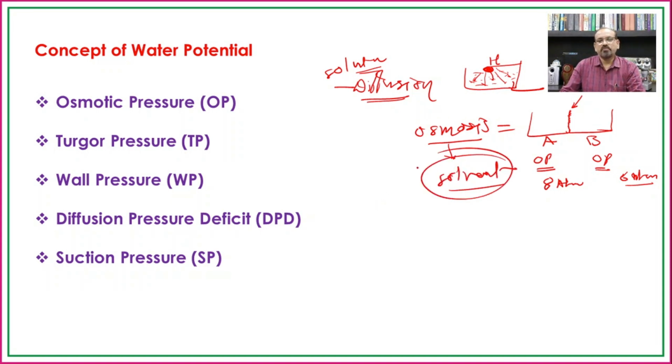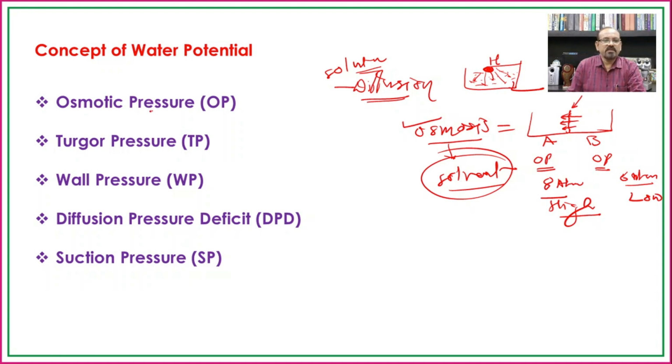So the transport of solvent particles from the region of lower concentration to the region of higher concentration through a semi-permeable membrane. So in such cases, from the lower concentration to the higher concentration, it means that the water will transport from cell B to cell A. So this is the osmosis.